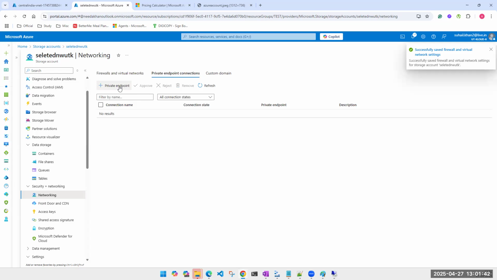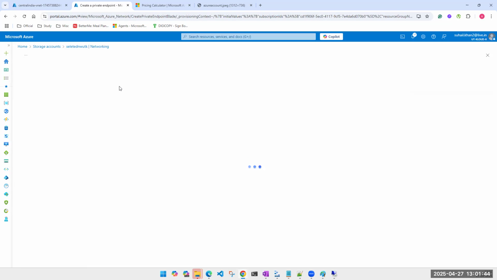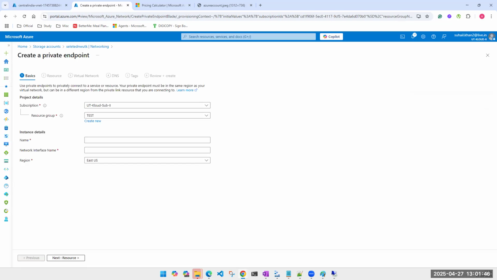Now I'll create a private endpoint connection. Now, private endpoint connection, what is it doing? It is not allowing any other machine, but what it is doing, it is attaching a NIC to your storage account. Normally, storage account will never have a NIC.